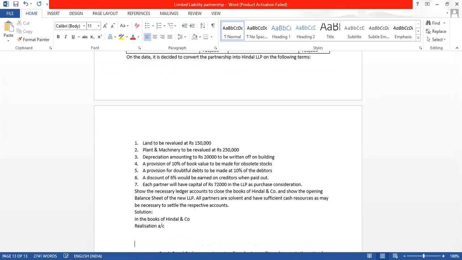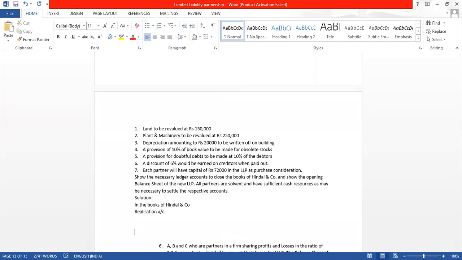जब business बंद होता है तो what all accounts we prepare? We prepare realization account. We will prepare partners capital account. There are 3 partners. And then what else we will find out? See, new LLP account. LLP account we will have to prepare. What is the name of the new business? It is Hindal LLP account.